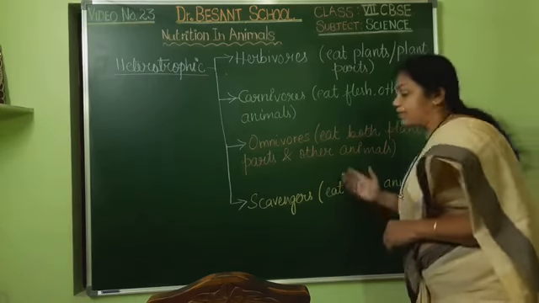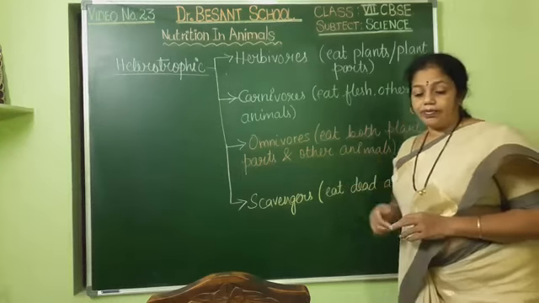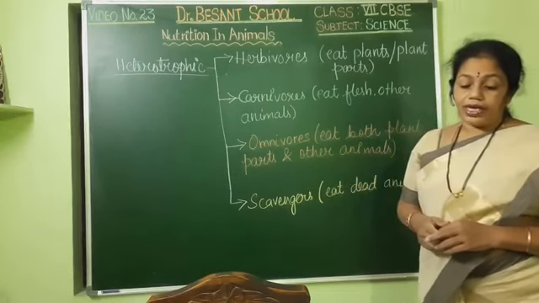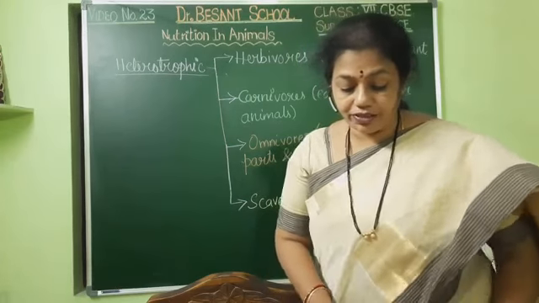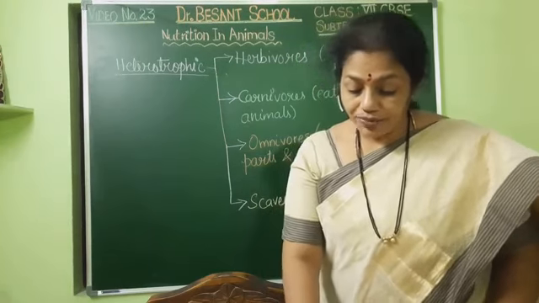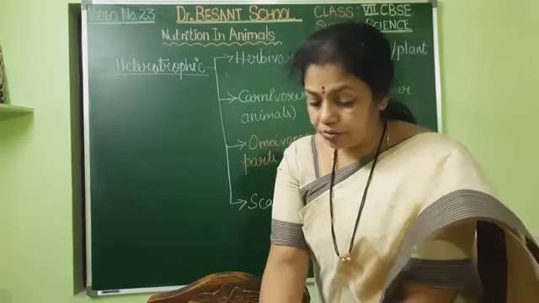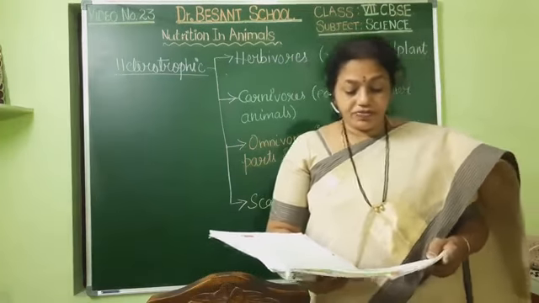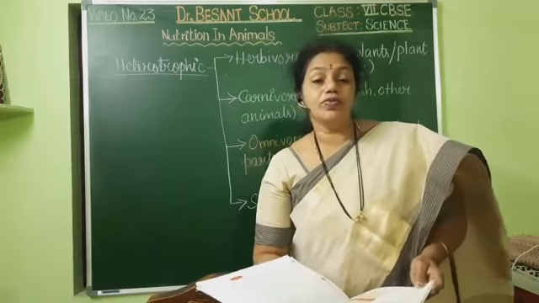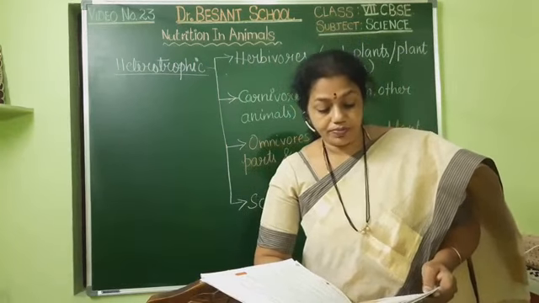Okay, so you have completed this. Very good. If you have completed, we shall go to the table. All of you have got the textbook, notebook, eraser, pencil, everything with you, isn't it? So here in this textbook, on page number 14, that is nutrition in animals. All of you open the textbook, please.